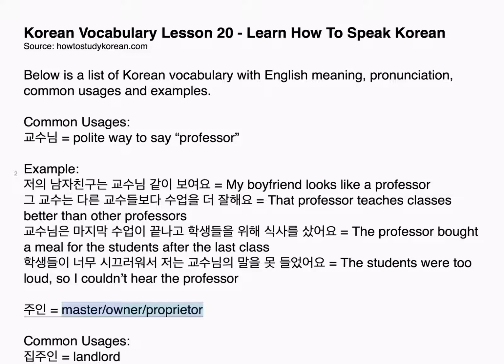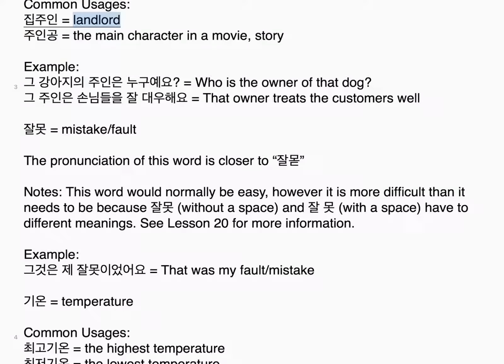주인. Master, owner, proprietor. Common usages. 집주인, landlord. 주인공. The main character in a movie or story. Example. 그 강아지의 주인은 누구예요? Who is the owner of that dog? 그 주인은 손님들을 잘 대우해요. That owner treats the customers well.